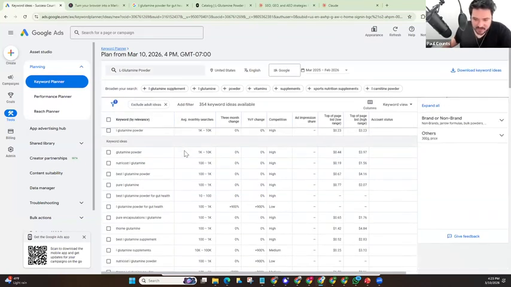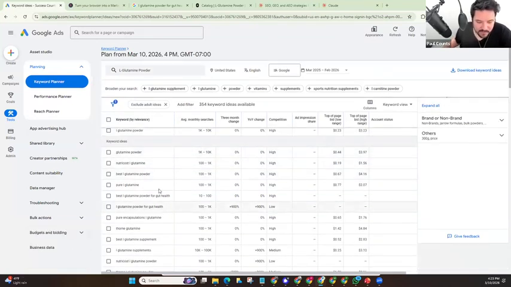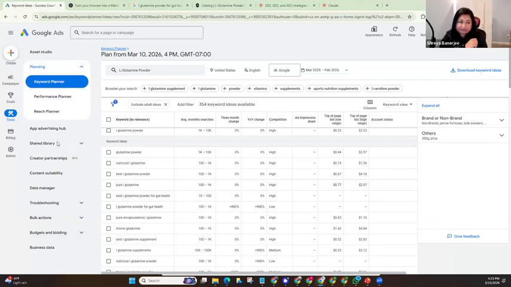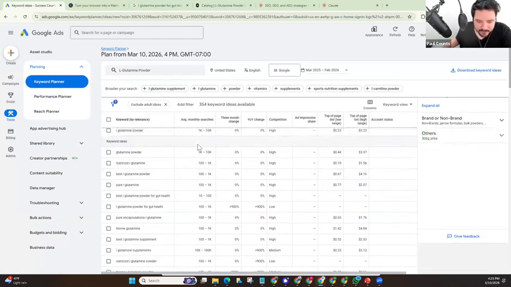And you'll notice, Shreya, look at all this. It gives us all this data. Now, a lot of us end up paying for tools such as SEMrush and others, but they're actually just taking this data straight from Google. We recently canceled our subscription there because a lot of this data is available to us right here for free within Google Ads. So that's pretty powerful.